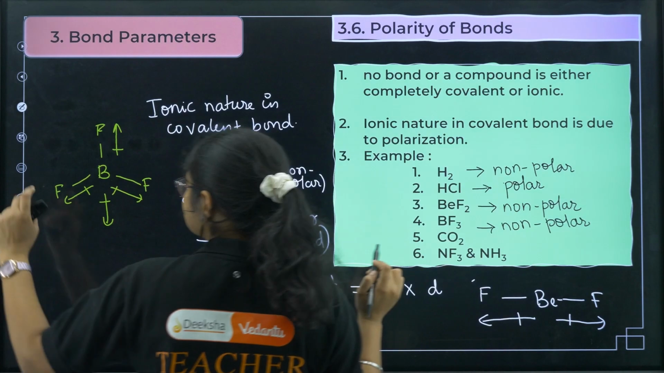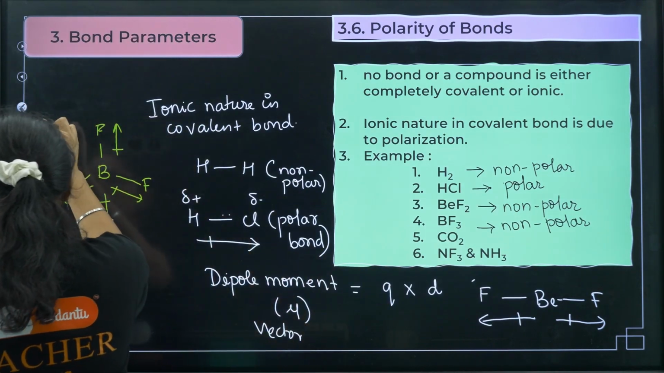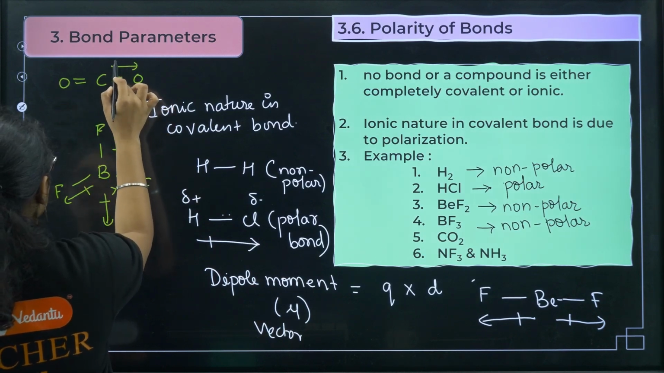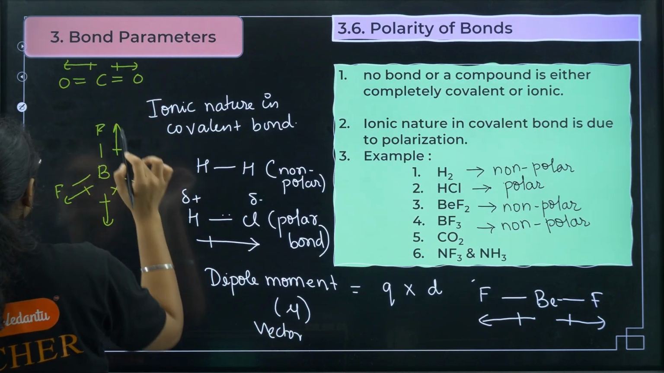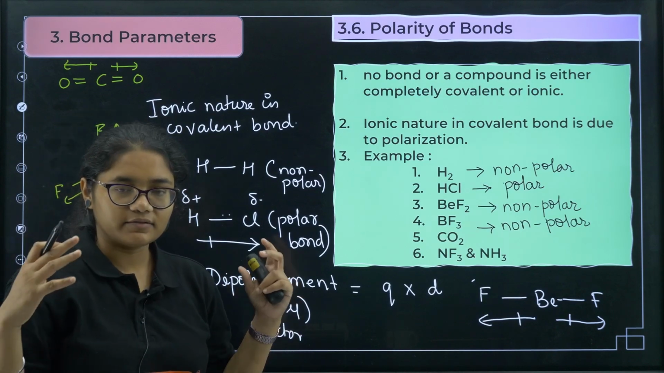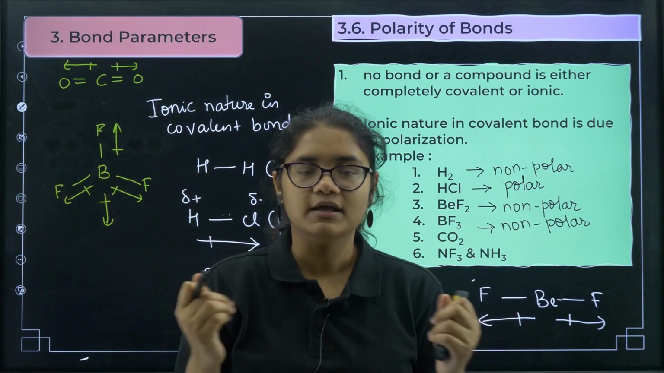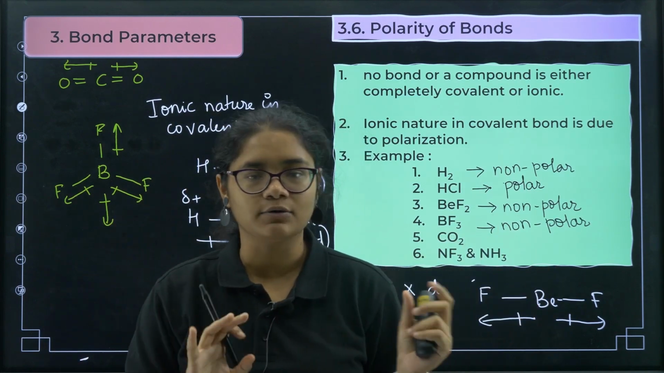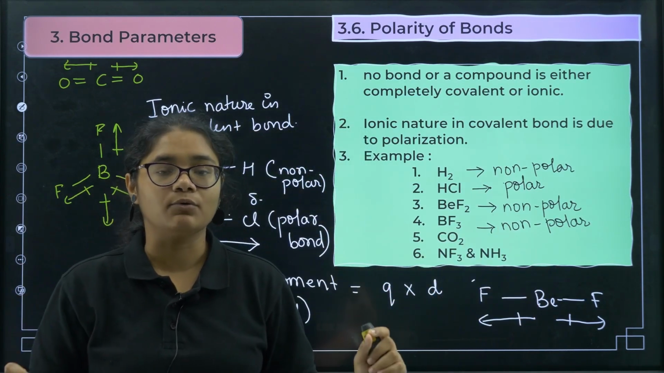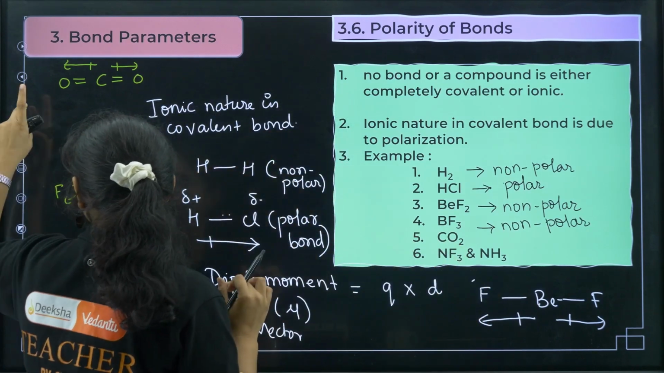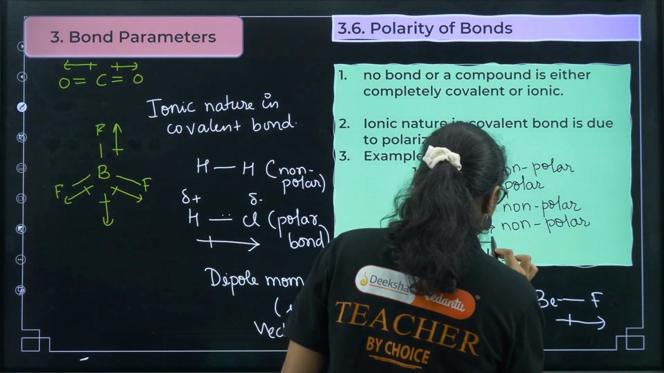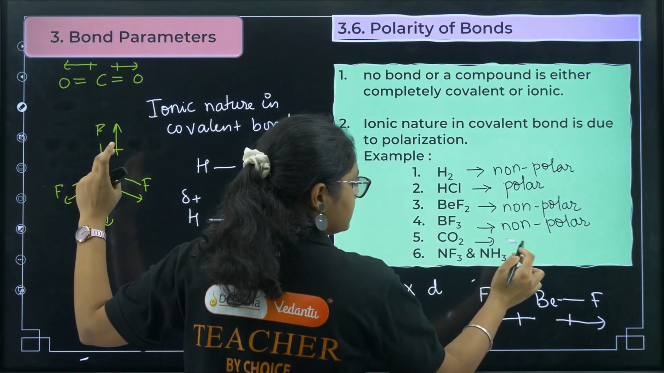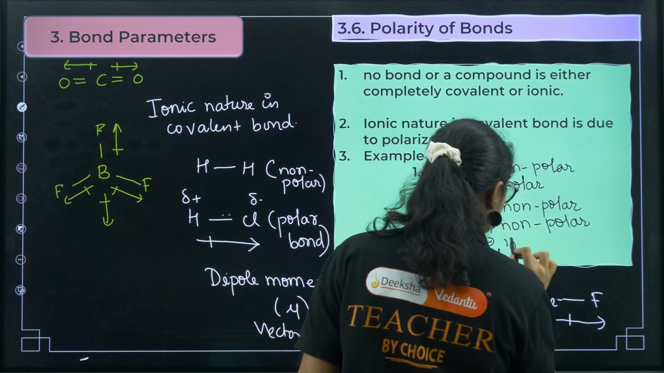Now if I draw CO2, this has a vector dipole moment on this side and this has a dipole moment on this side, right? Because oxygen is more electronegative than carbon, the two dipole moments are equal in magnitude and opposite in direction, so they cancel out each other. Net dipole moment of the molecule is 0. If net dipole moment is 0, then we can say that CO2 is a non-polar molecule.